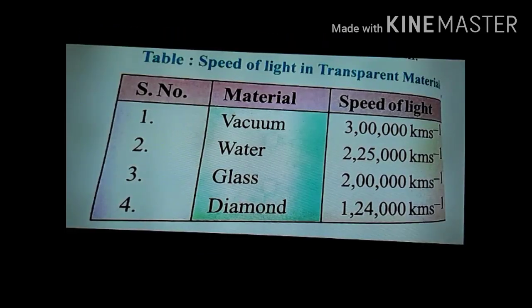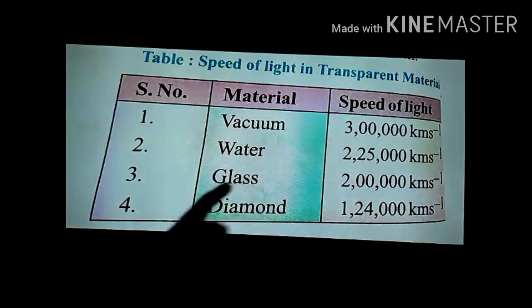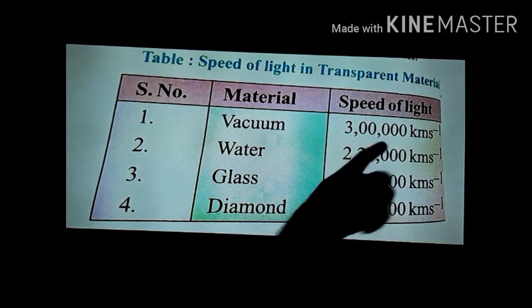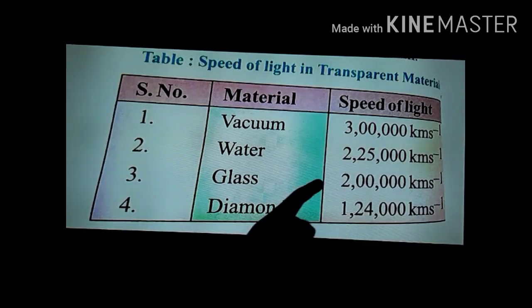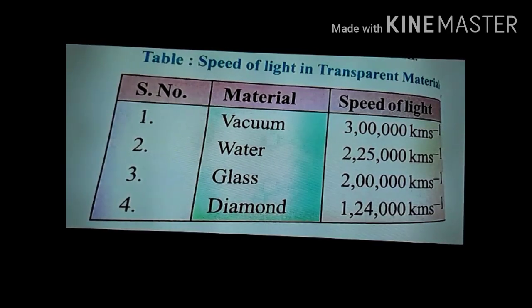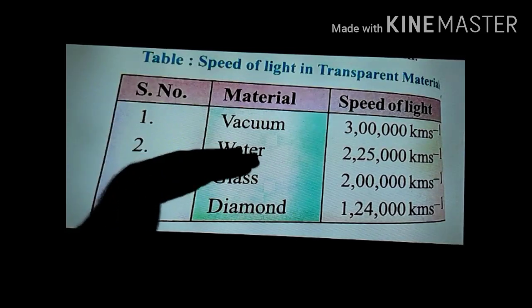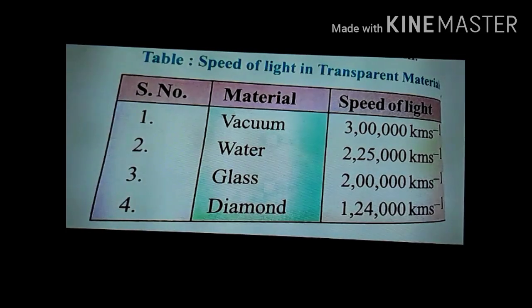You can see this table is given in your book, the speed of light in transparent materials. In vacuum you can see 3 lakh kilometer per second, in water 2,25,000 kilometer per second, in glass 2 lakh kilometer per second, and in diamond 1,20,000 kilometer per second. So the speed of light decreases when it enters an optically denser medium. So this is the concept.